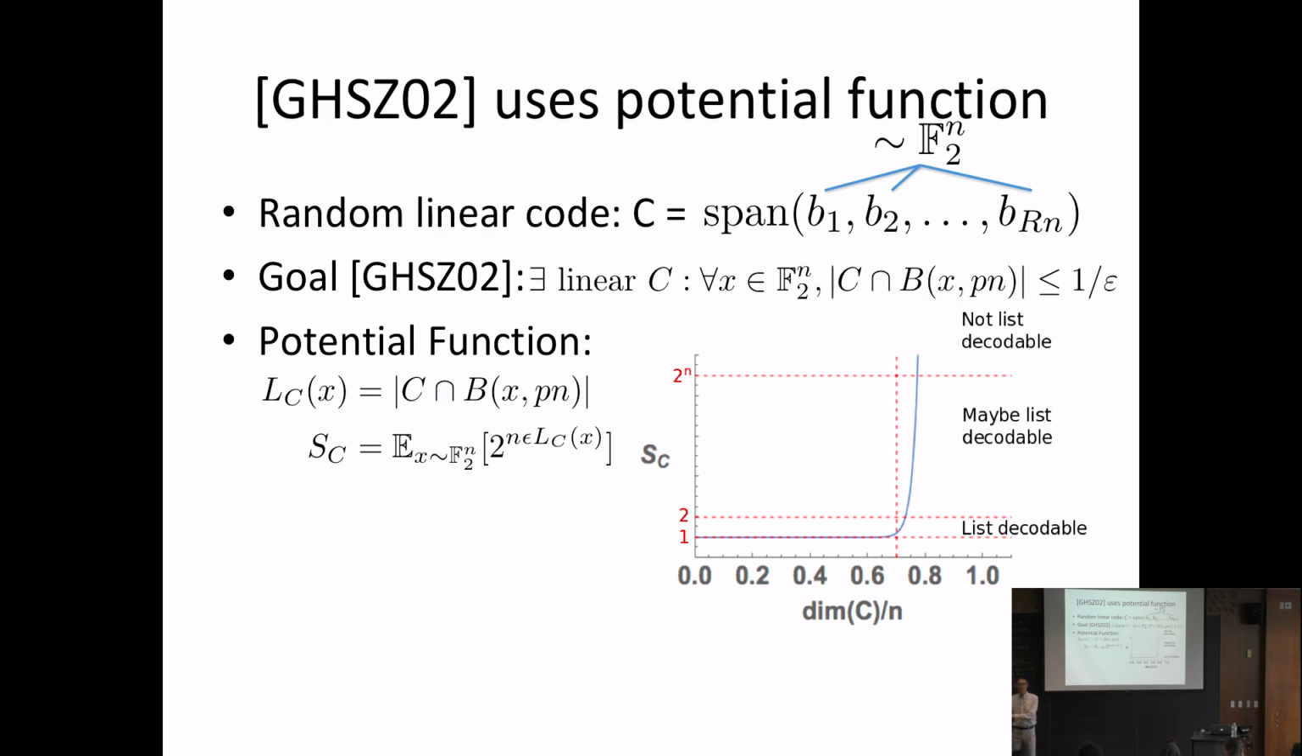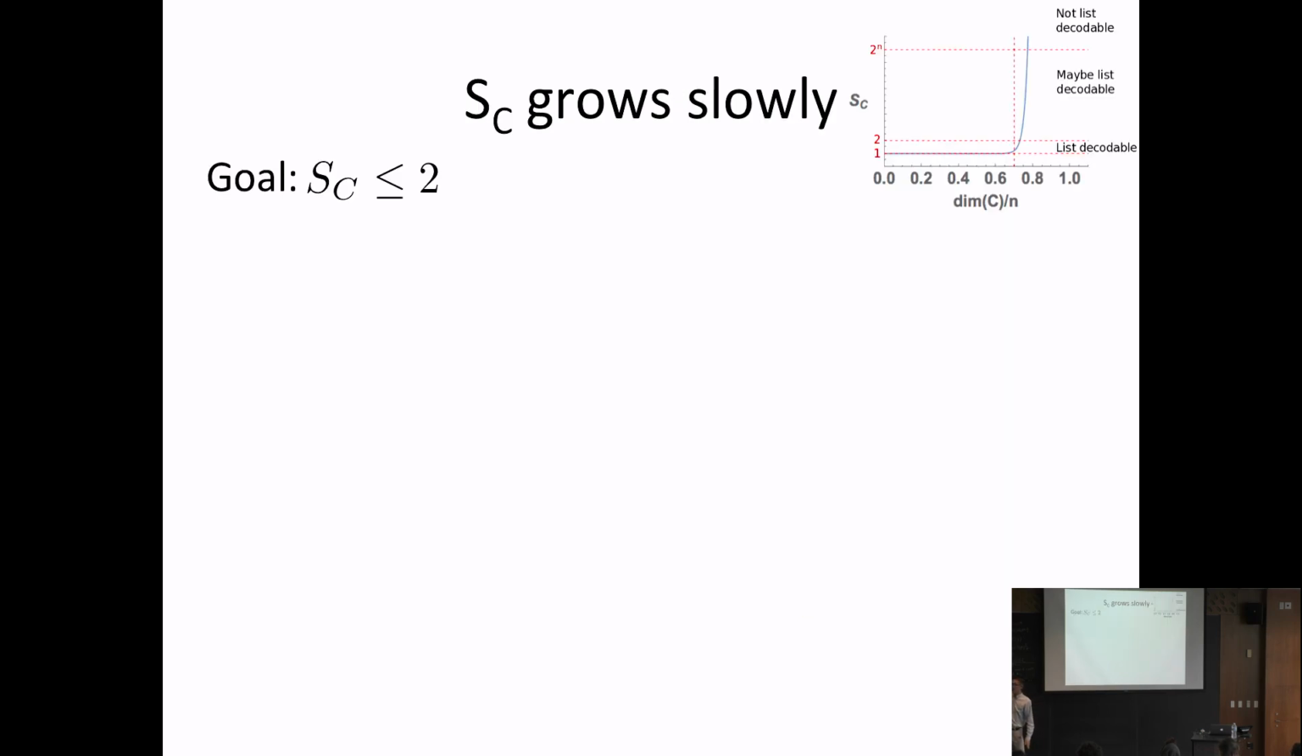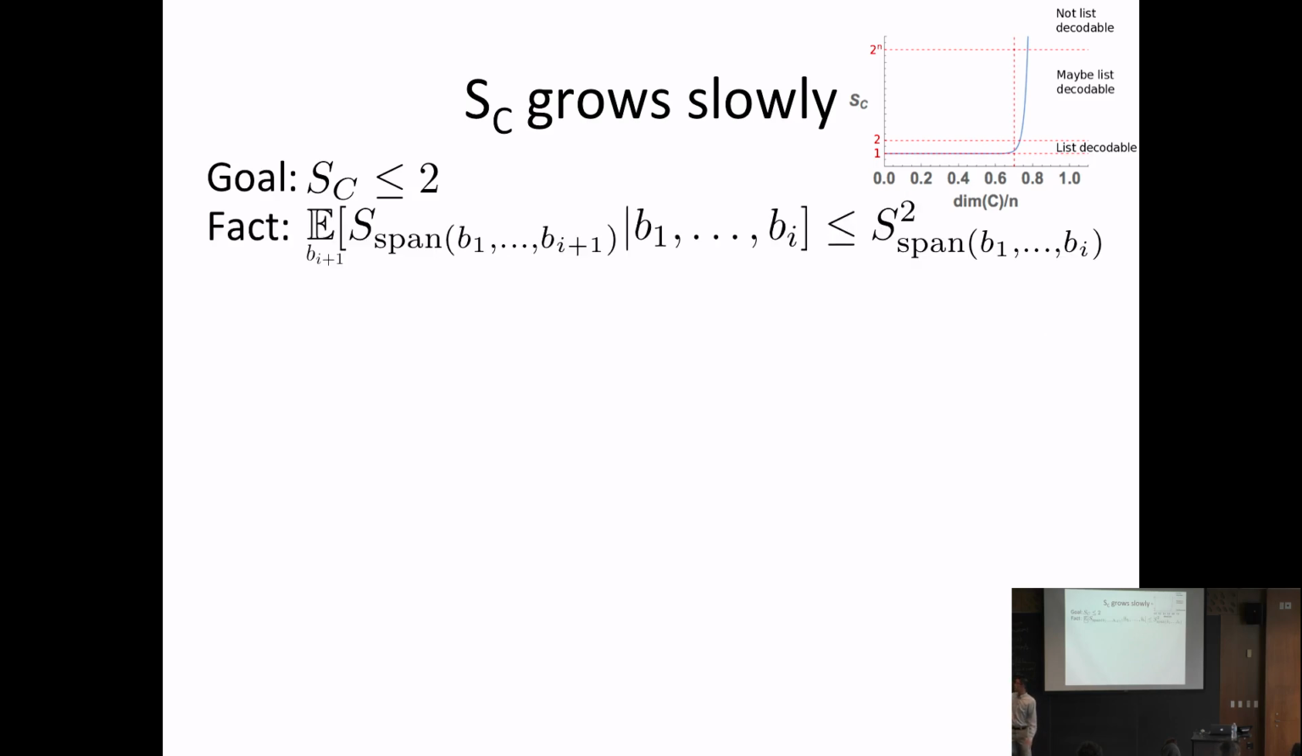Okay, so that's the basic outline. Okay, so how are we going to do that? We want S to be 2 at the end. So the key idea of this potential function is the following fact. I know there's a lot of symbols, so I'll walk you through it. So let's suppose that we have chosen i basis vectors so far. Then let's suppose we want to add one more dimension to our code. So we add one more basis vector uniformly at random.